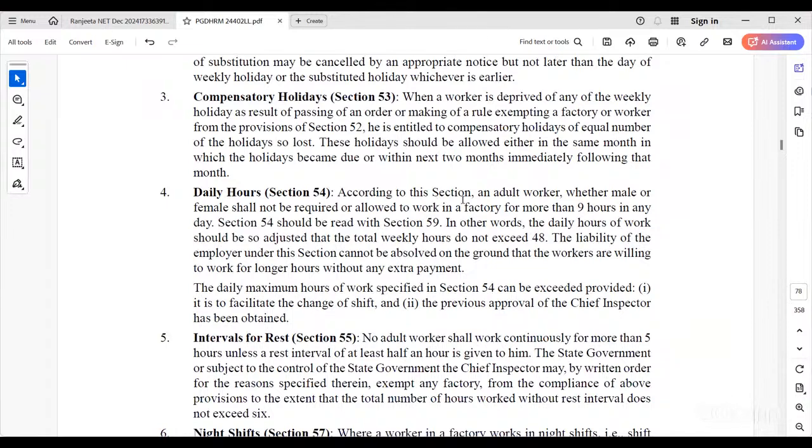So daily hours according to the section: adult workers, male or female, shall not be required or allowed to work in a factory for more than 9 hours. Still, some organizations expect the employee can work more than 9 hours also. See, whatever these labor laws, whatever the ILO says, we implement 9 hours, right? Including lunch hours. These 9 hours include lunch hours.